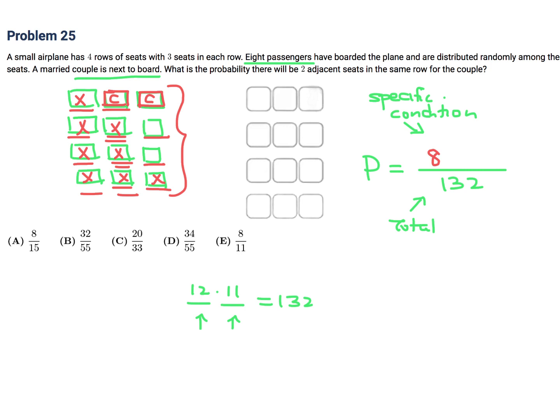But here's the thing. When you do put those C's in, you now have 10 seats occupied, and those 10 seats can be arranged in a way, because you have 10 people. Since we have 10 total people on the plane, we should multiply our numerator by 10 to account for all the ways that those 10 people could be seated. So this would have to be multiplied by 10. So that makes it 80 over 132, and in lowest terms, that would be 20 over 33, and that is choice C.